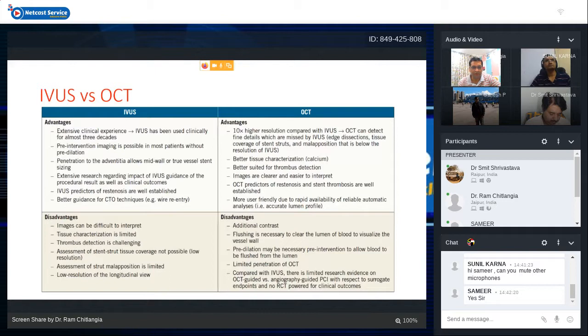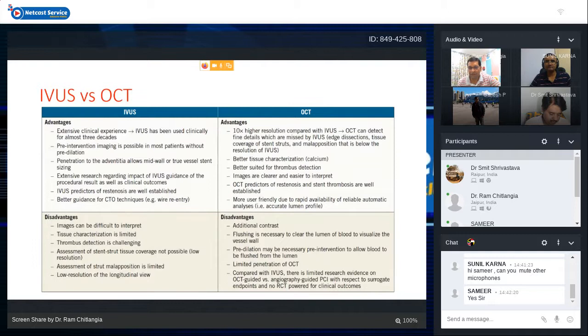Tissue characterization will be limited. Thrombus detection, stent edge dissection, and malapposition are relatively not good in IVUS because of the lower resolution as compared to OCT. While OCT is better suited for tissue characterization, calcium, thrombus detection, with clear and cleaner images, it also has some predictors of restenosis.